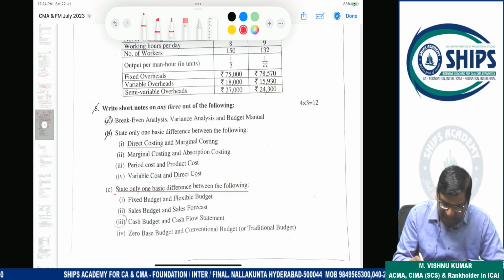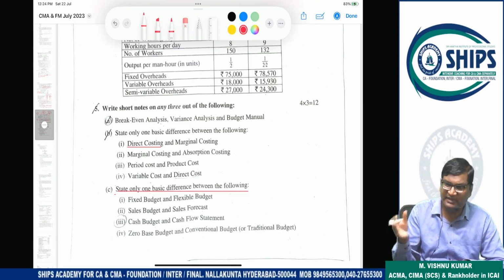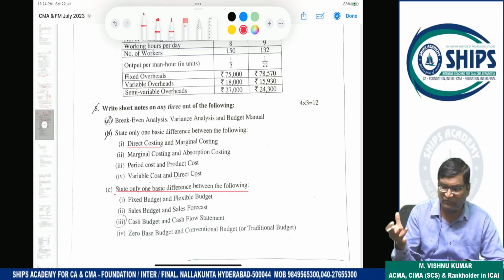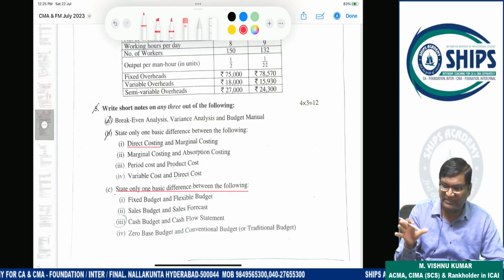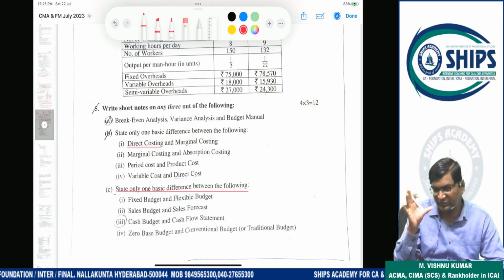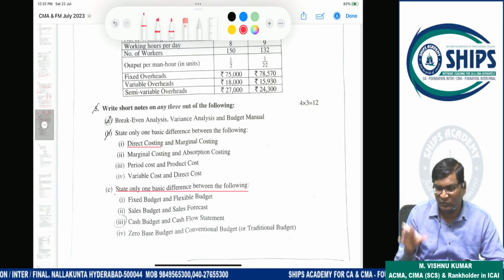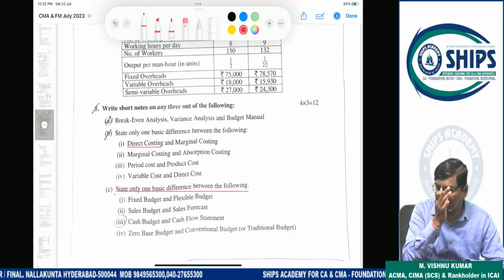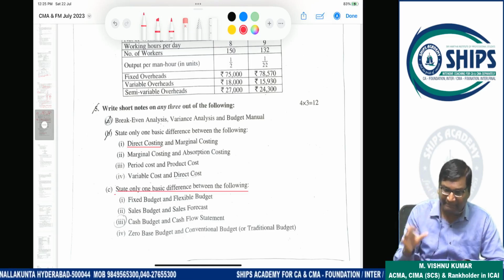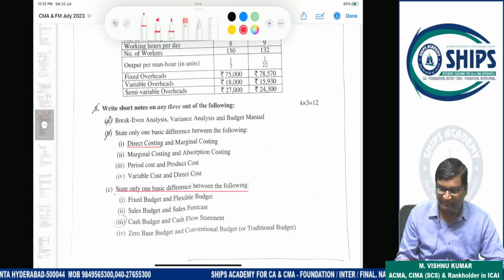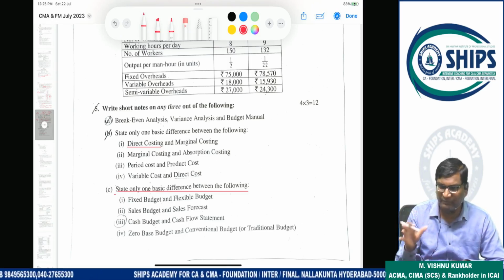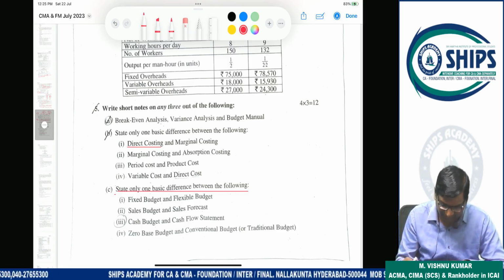Cash budget and cash flow statement. A cash flow statement is a statement of cash inflow, cash outflow, or changes in cash and cash equivalents. A cash budget is about receipts and payments. A cash flow statement is prepared according to accounting principles or as per accounting standards. A cash budget is prepared from the management point of view, that is, the receipts and payments point of view.